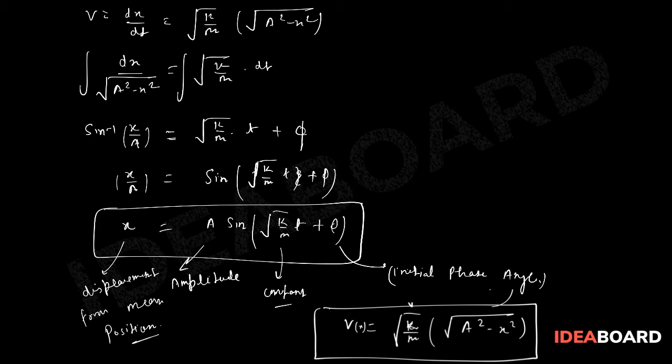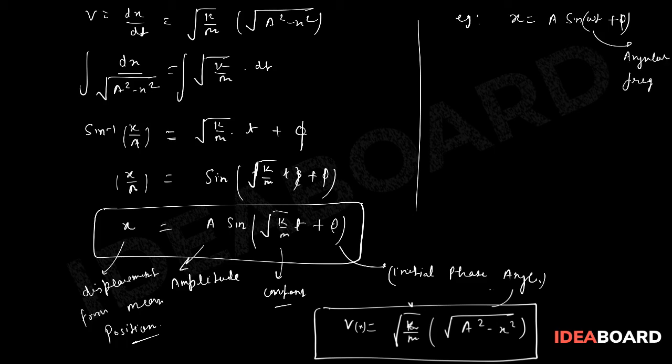Now we have to see, this is our equation of SHM. Let's say our equation of SHM, for example, is x is equal to a sine omega t plus phi, where omega is the angular frequency.